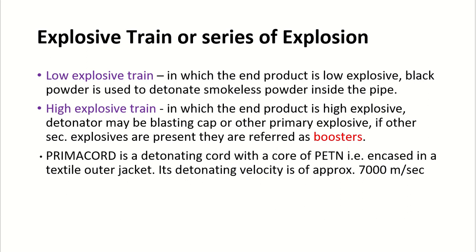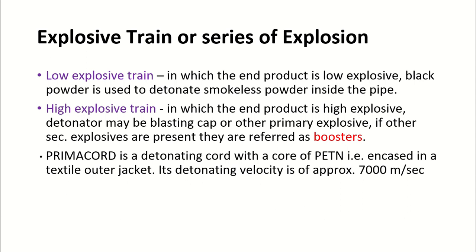An example of a low explosive train is when black powder is used to detonate smokeless powder. In a high explosive train, the detonator used may be a blasting cap or other primary explosive. If other secondary explosives other than the main charge are present, these are known as boosters.